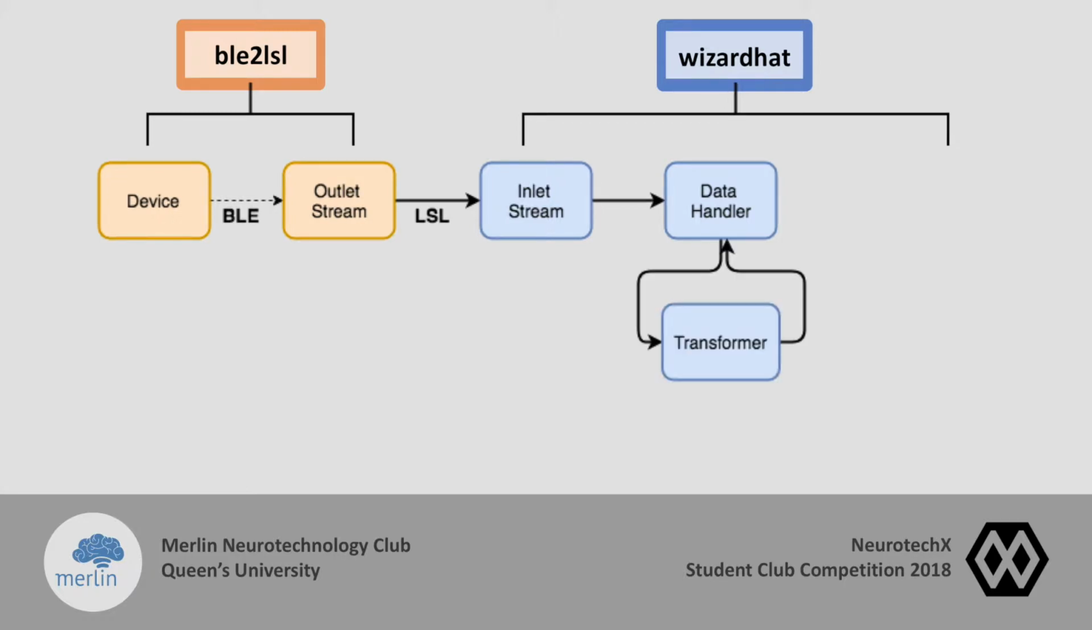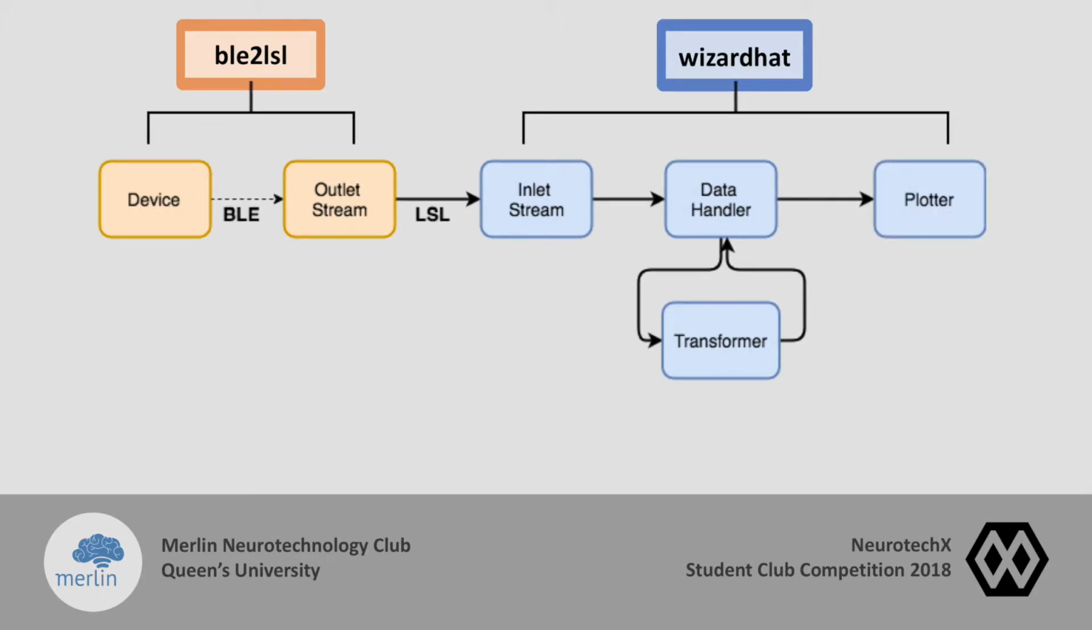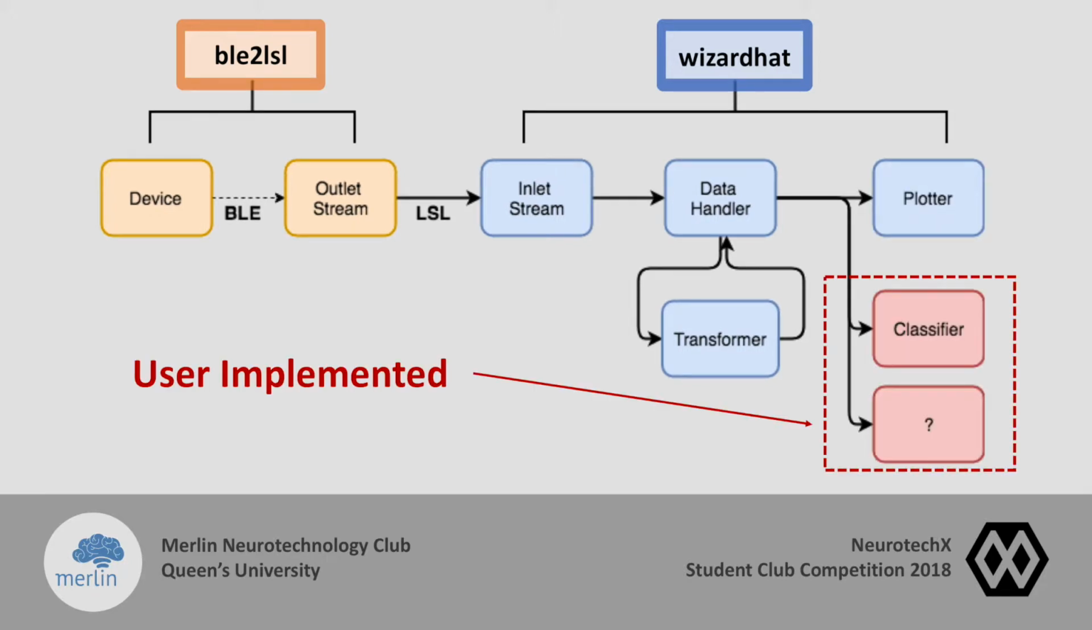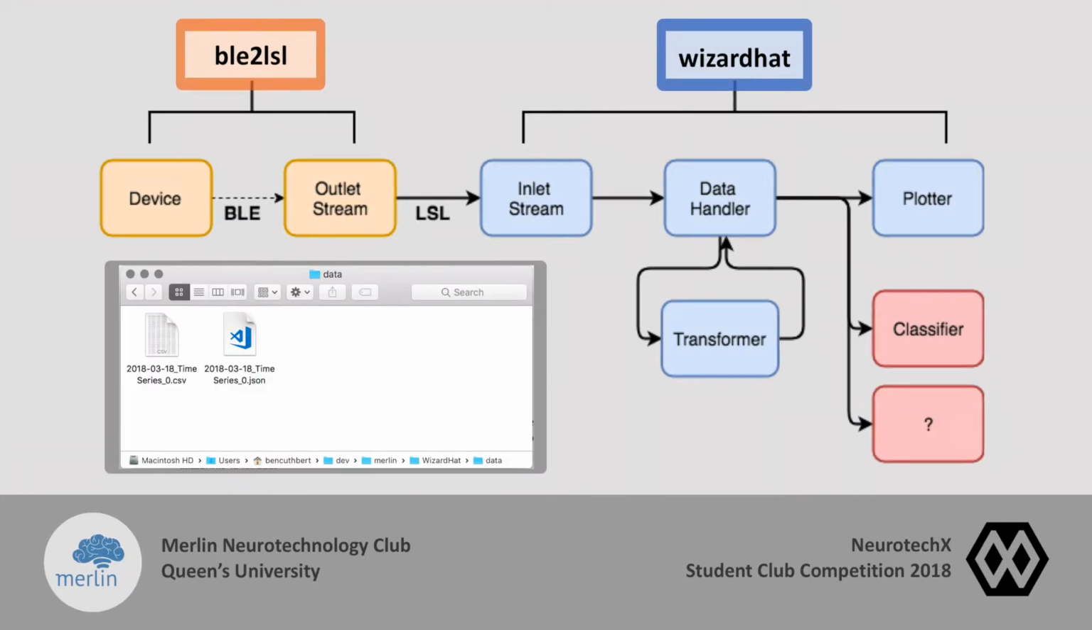From here, the data could be transformed into a filtered dataset, plotted with live updates, and used in machine learning pipelines for BCIs. Another significant feature of WizardHat is that data is continuously written to the disk, with a track record of all data manipulations saved to the metadata file.